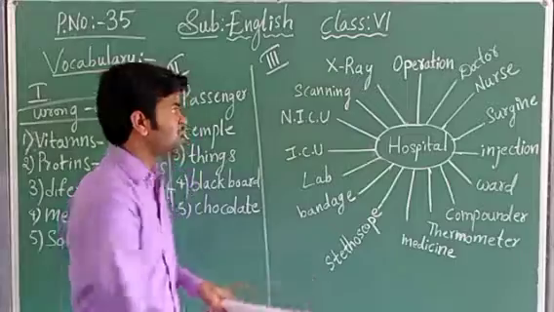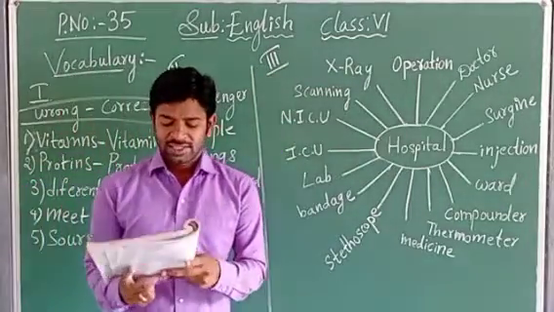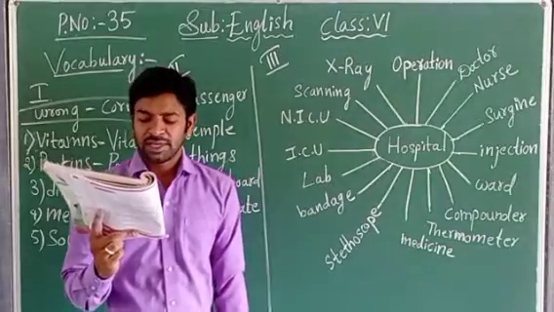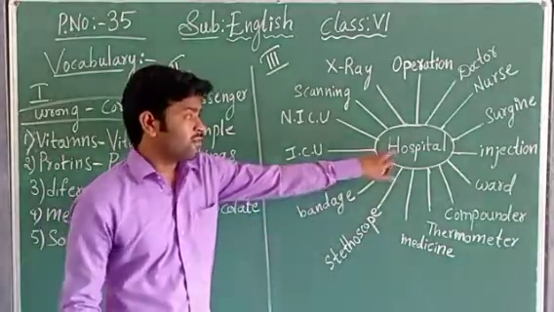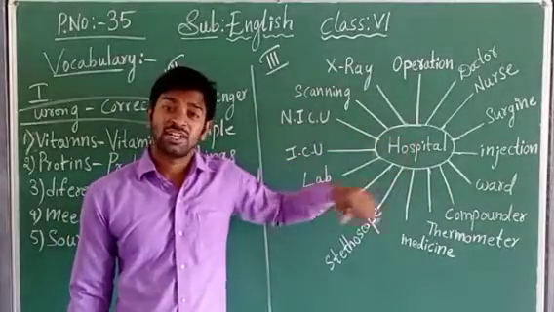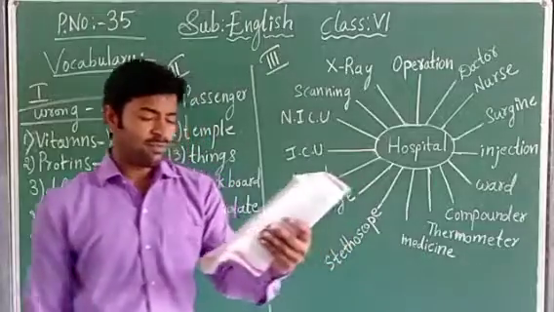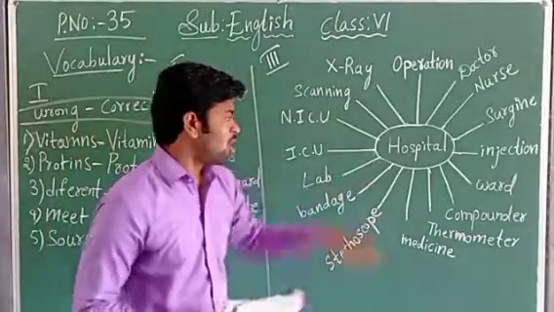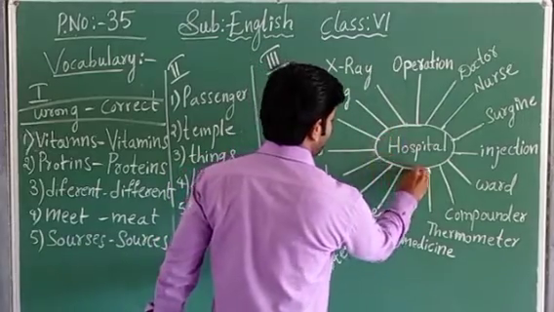Next goes to the third bit, children. Third bit. I have written on the blackboard. Let us see. Write words related to hospital. Write as many words as possible. That means write some words which are related to the hospital. Let us see, children. He has given some two examples. Some words are related to hospital, no?